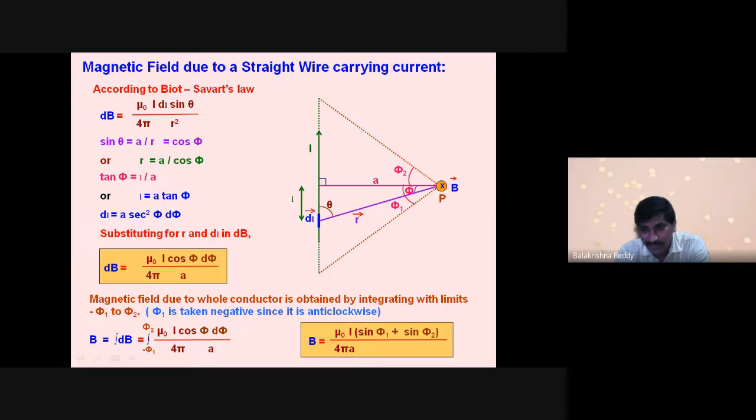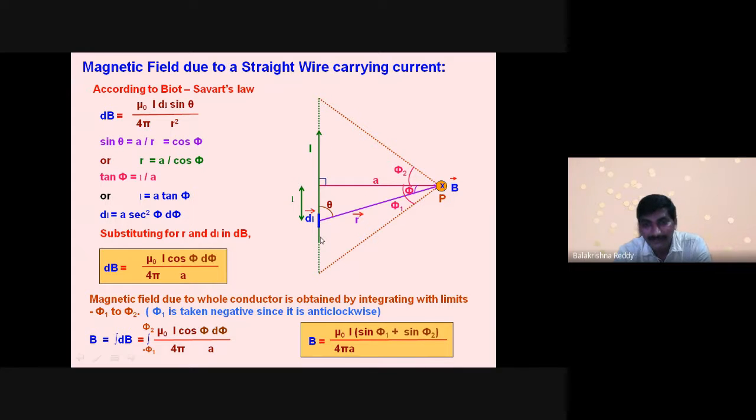But sir, how did we get sin phi 1 plus sin phi 2? We applied limits: final limit minus initial limit. Final is phi 2, initial is minus phi 1. So final sin phi 2 minus of minus sin phi 1, because here phi 1 is negative, so it becomes plus. Then it can be written as mu naught I, sin phi 1 plus sin phi 2, by 4 pi a, which is the magnetic field produced by this wire.